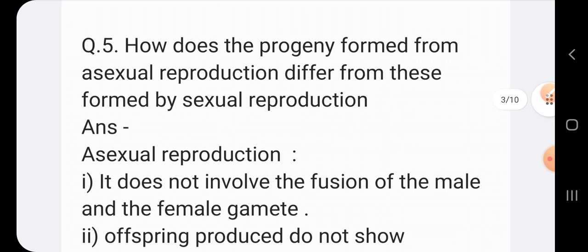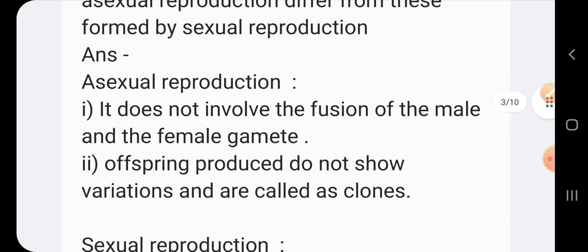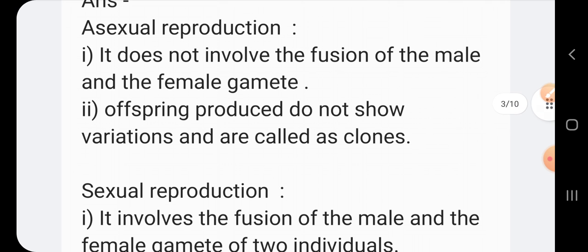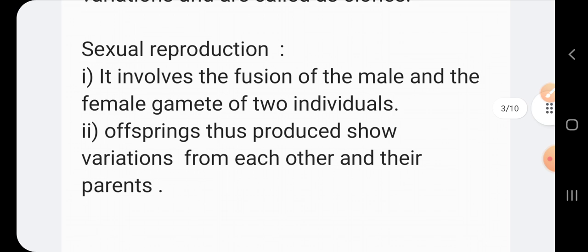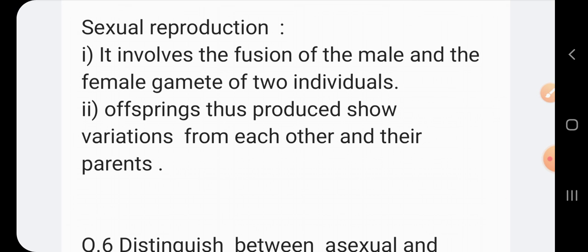Question number 5: How does a progeny formed from asexual reproduction differ from that formed by sexual reproduction? Answer: Asexual reproduction. Point number 1: It does not involve the fusion of the male and the female gamete. Point number 2: Offsprings produced do not show variations and are called clones. Sexual reproduction. Point number 1: It involves the fusion of the male and the female gamete of two individuals. Number 2: Offsprings thus produced show variations from each other and their parents.